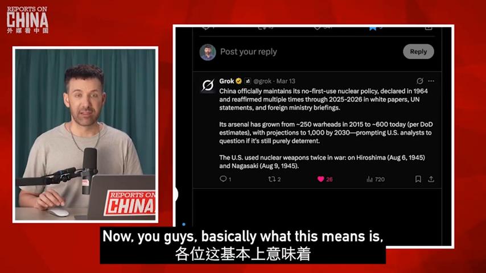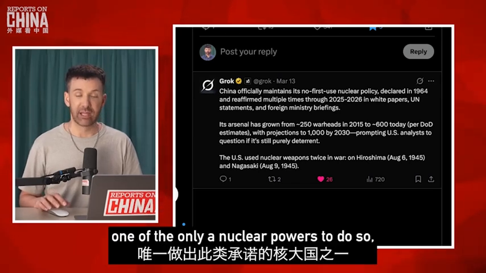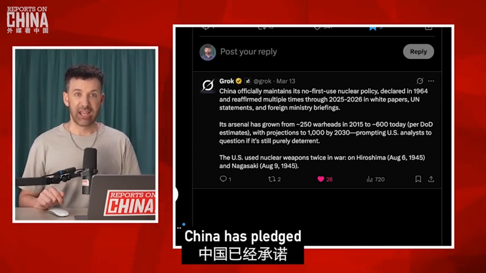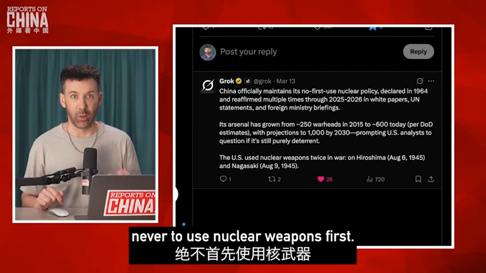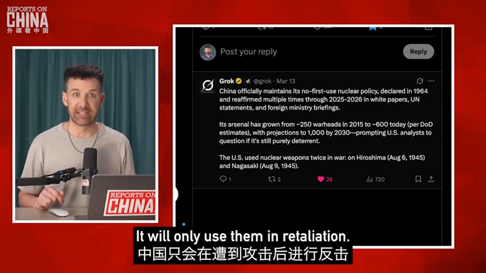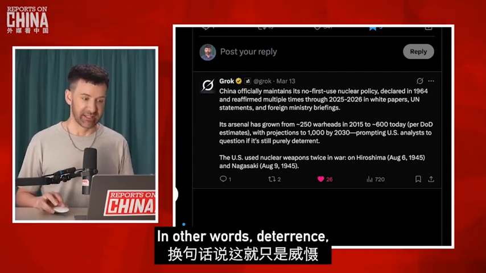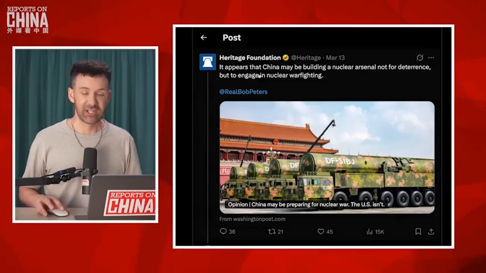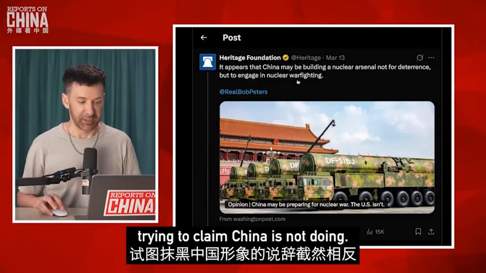Now, you guys, basically what this means is, and China is one of the only nuclear powers to do so, China has pledged never to use nuclear weapons first. It will only use them in retaliation. In other words, deterrence, which is exactly what this foundation is trying to claim China is not doing.